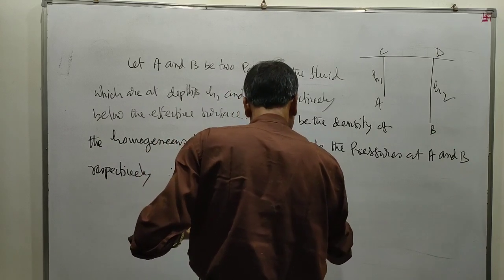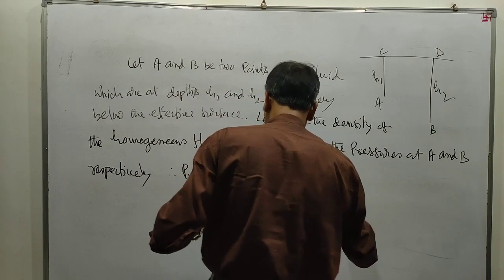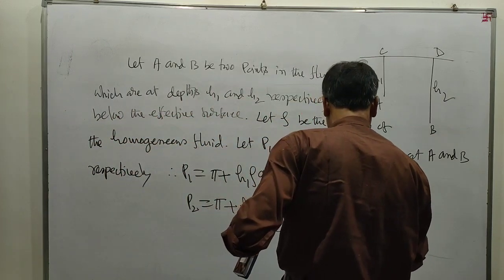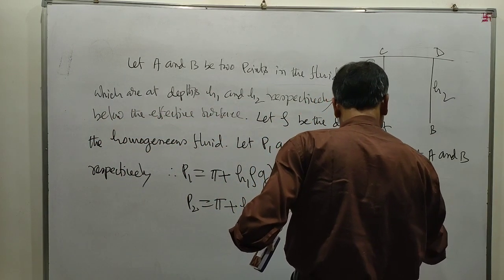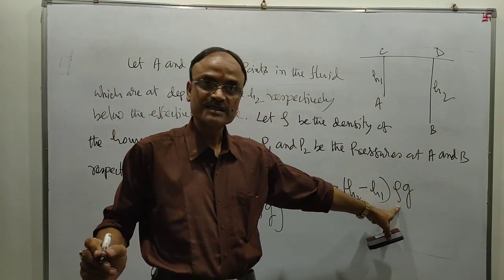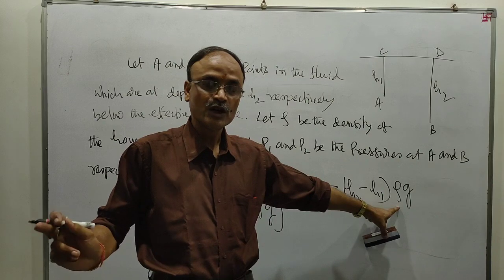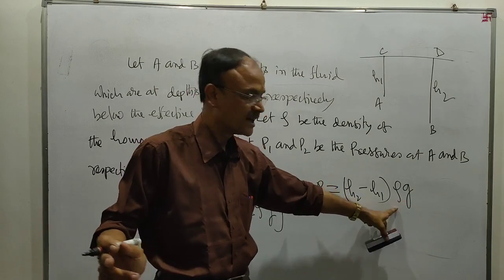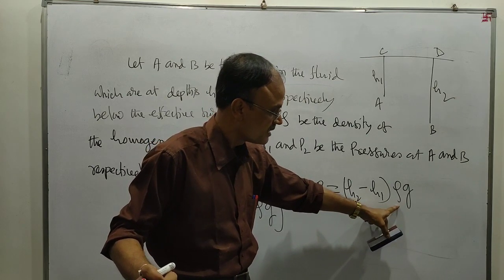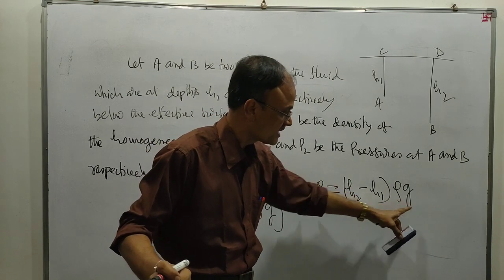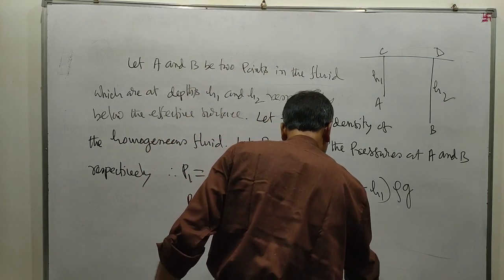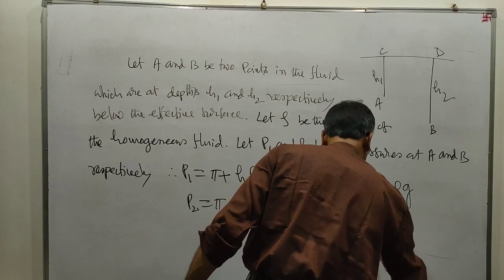From this, you will get P2 minus P1 equal to, pi being cancelled, H2 minus H1 into rho G. Rho and G are constant. Homogeneous fluid means the density is constant, and G is also constant. Therefore P2 minus P1 is proportional to H2 minus H1.